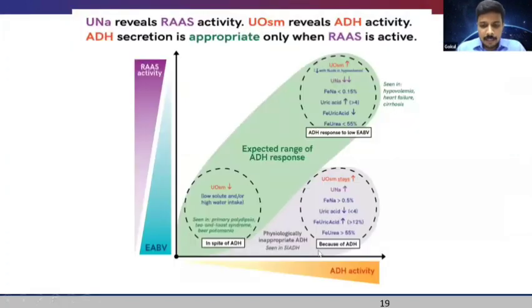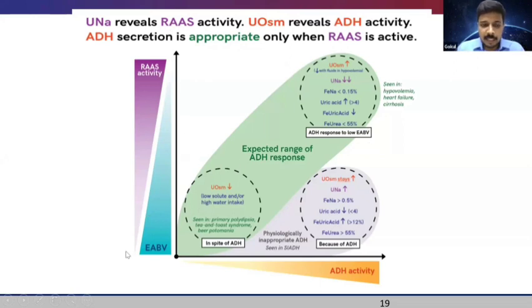So to understand hyponatremia, this thing has to be understood. Basically, we have to understand that urine sodium almost always reveals RAS activity, except in cases of diuretic use or renal failure. Urine osmolality almost always reveals ADH activity, and ADH secretion is appropriate only when RAS is active. So this concept has to be kept in mind.